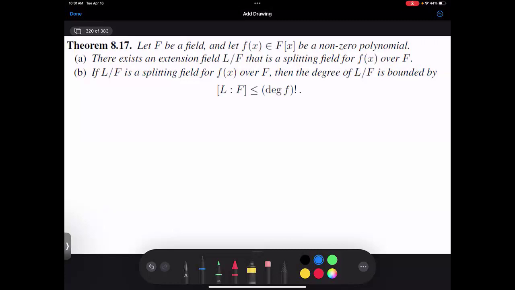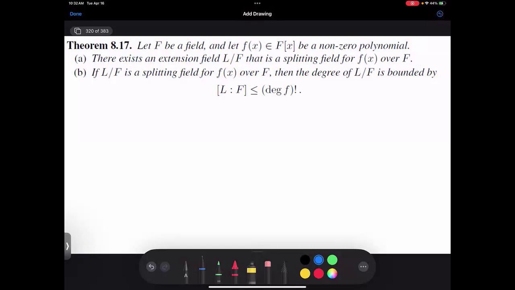That basically, look, if I've got a polynomial, I can add a new element that will be my first root. And then I'll pull that out, and then I'll have a polynomial of smaller degree, and I add a root. And I keep doing this, lather, rinse, repeat, until I'm done. Let's get a sense of just how bad this is, how long we might have to do this until we finish.